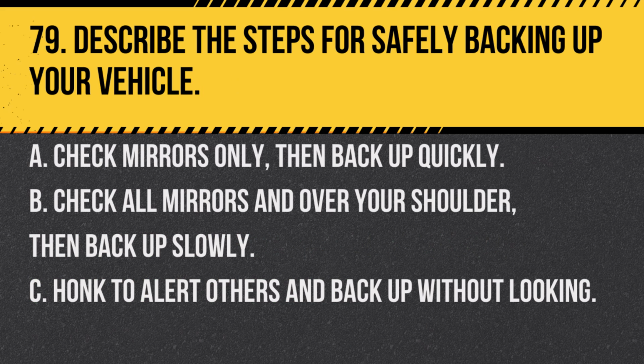Question 79. Describe the steps for safely backing up your vehicle. A. Check mirrors only, then back up quickly. B. Check all mirrors and over your shoulder, then back up slowly. C. Honk to alert others and back up without looking. Answer: B. Check all mirrors and over your shoulder, then back up slowly. When backing up, check all mirrors and over your shoulder for any obstacles, then proceed slowly.